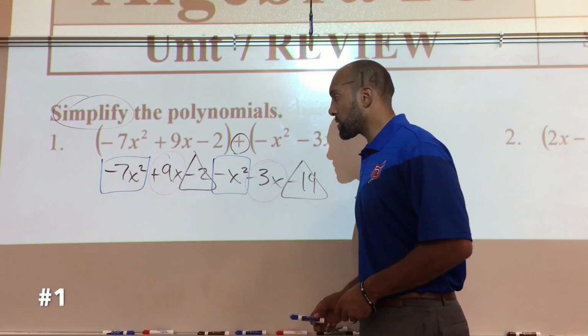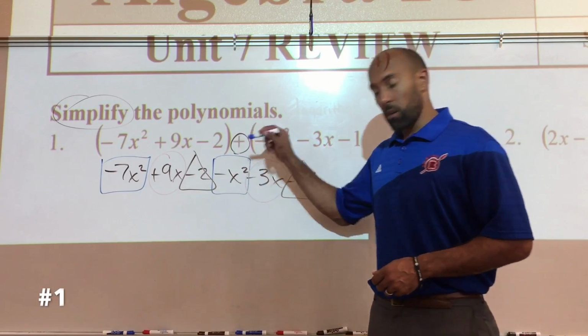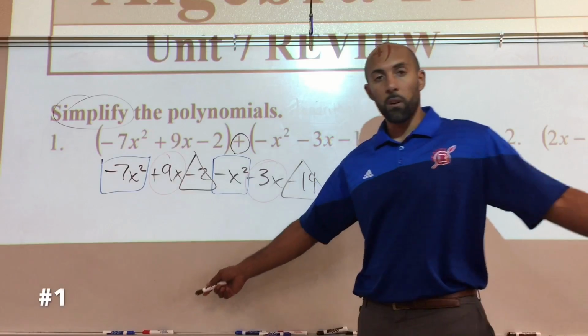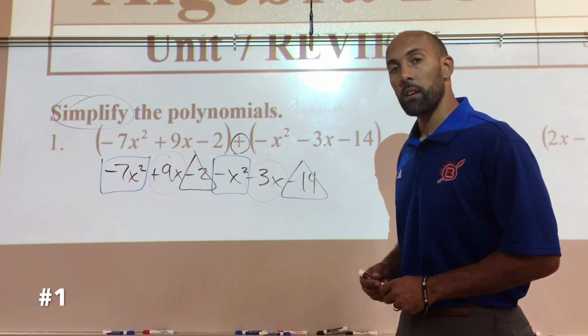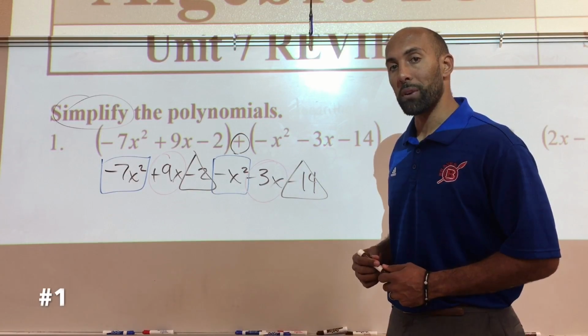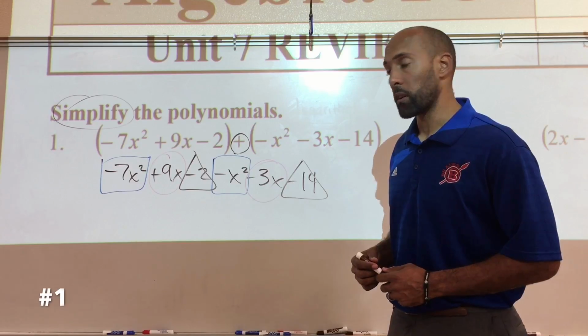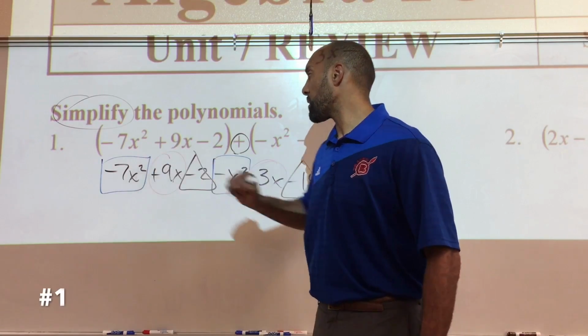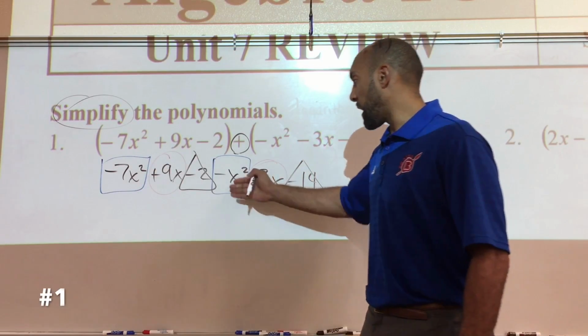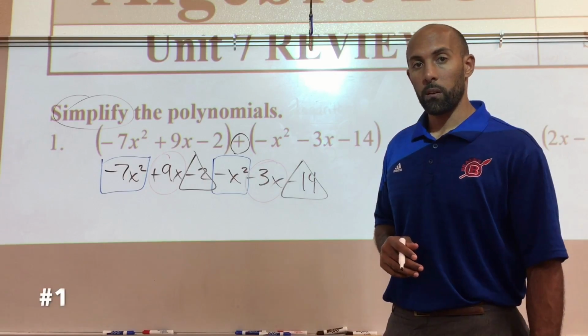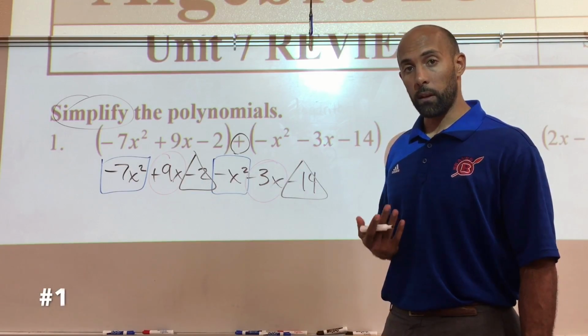Now, the question is, you need to add these terms up and combine them, but what do you start with? Well, you start with the highest exponent. So negative 7x squared and negative x squared have the highest exponent, and we're going to combine those.